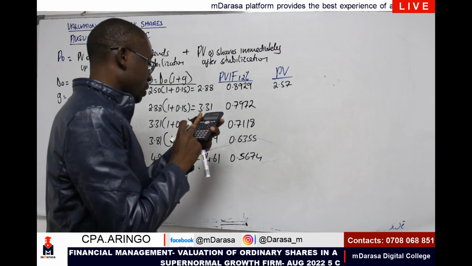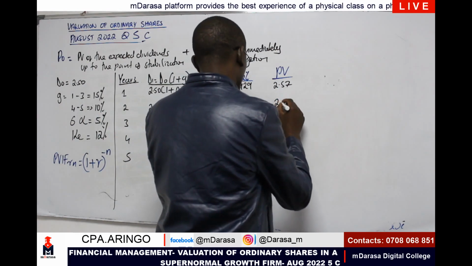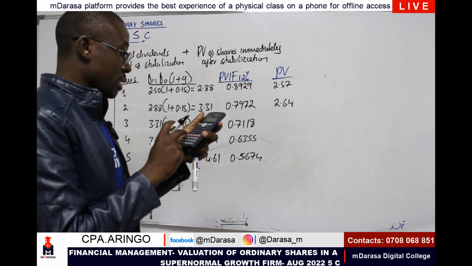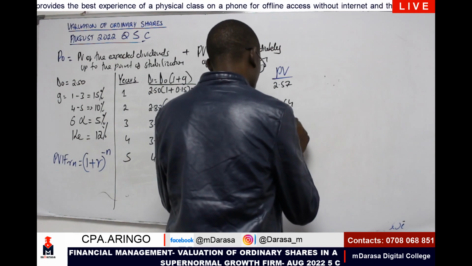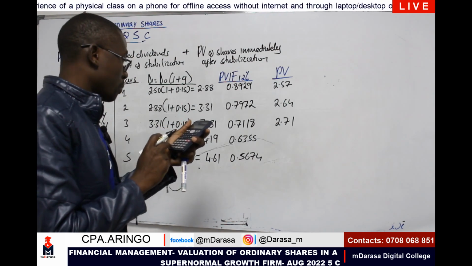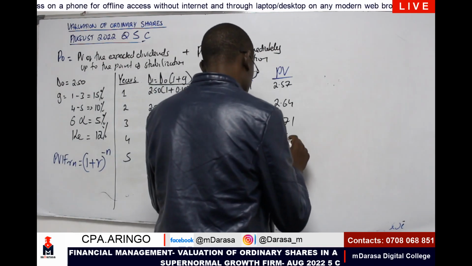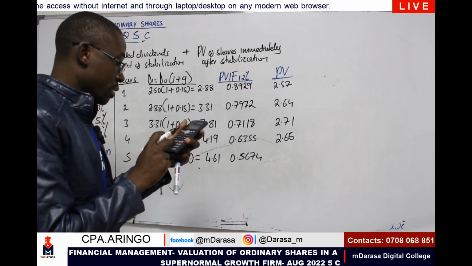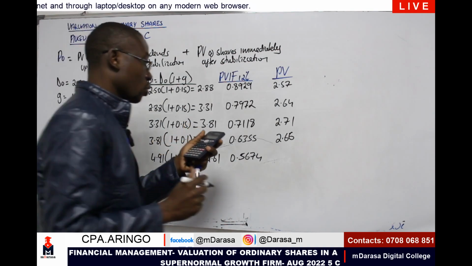Then 3.31 times 0.7972, which gives 2.64. Then 3.81 times 0.7118, which gives 2.71. The other one, 4.19, we multiply by 0.6355, which gives 2.66. The other case I should be having 4.61, I multiply by 0.5674 to give us what?